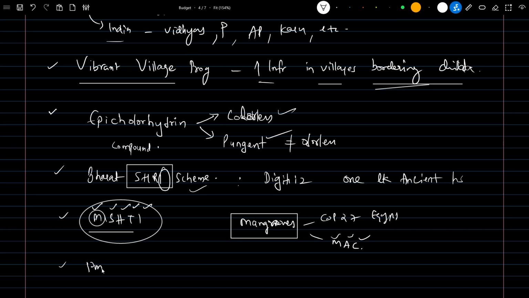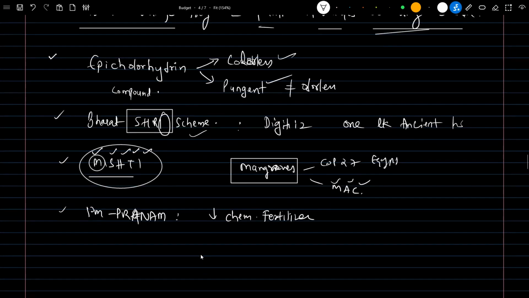Next is PM PRANAM. What is it for? The main purpose of it is to decrease chemical fertilizer usage. Remembering this is sufficient. PM PRANAM means decrease of chemical fertilizer usage.